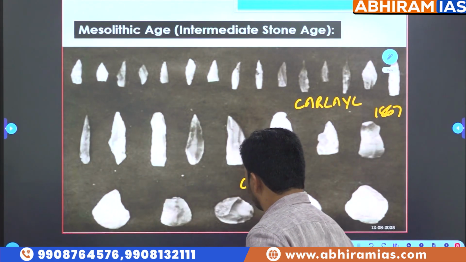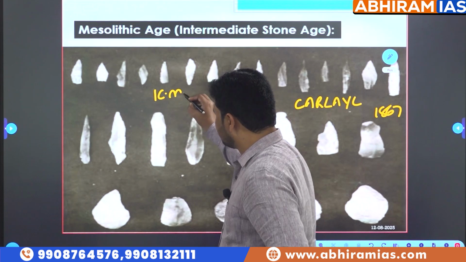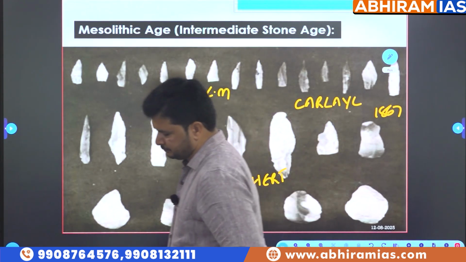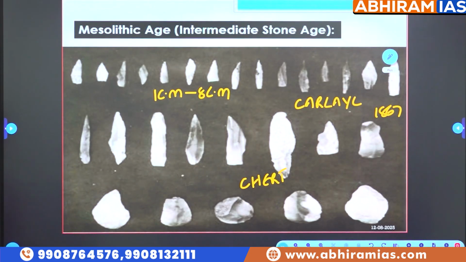Under smaller in size, make a narrow mark: they vary from 1 centimeter to 8 centimeters. And one more fact as far as tools are concerned, they were also called pygmy tools, and they were made of a typical stone called chert.